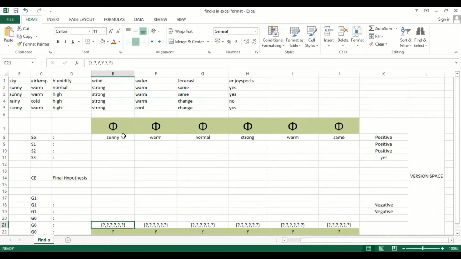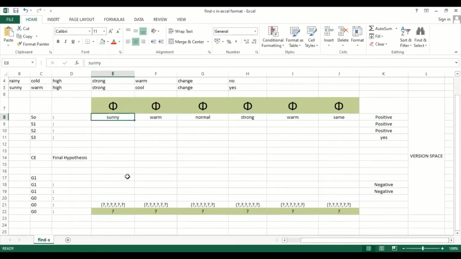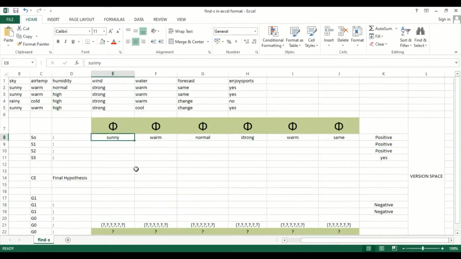For sunny it will create one sub hypothesis, and that sub hypothesis will contain 6 question marks, one question mark for each individual attribute. Again there will be no effect in the general hypothesis. Here 6 question marks indicate the 6 attributes. We'll discuss how to place those in the next tracing, while I'm tracing the negative value.